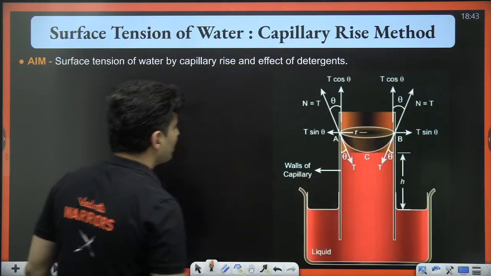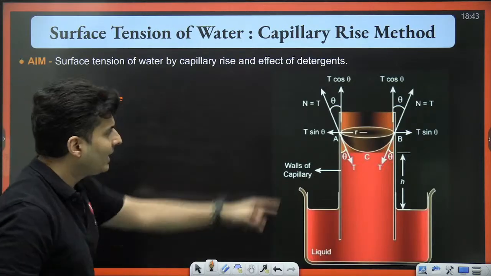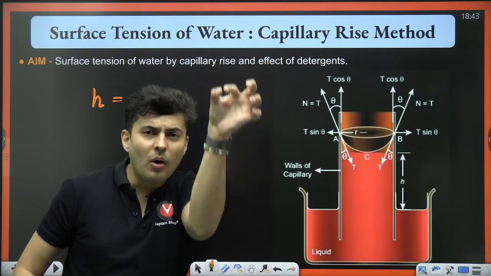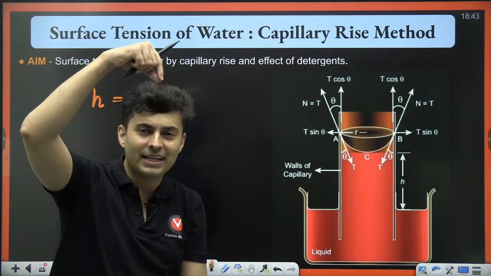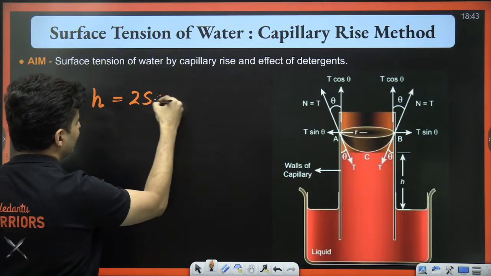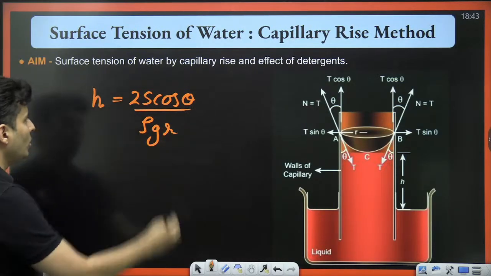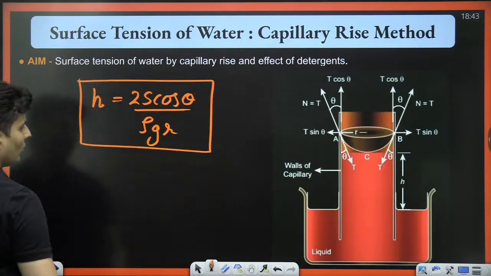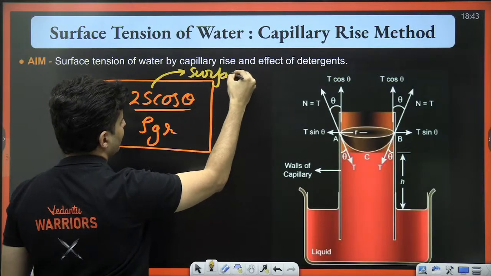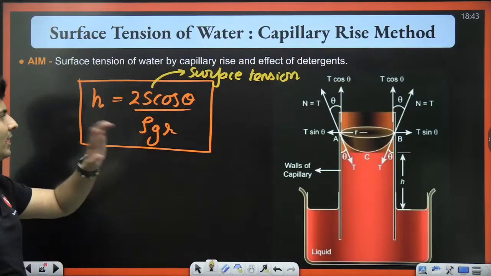Okay, so it so happens that the height rise or the dip in the liquid inside that small tube is called a capillary. Capillary means a small tube which has an opening on both sides, so the liquid can easily pass through it. That is a capillary. It is given by h = 2S cos theta by rho g r, where S is nothing but the surface tension of the liquid.